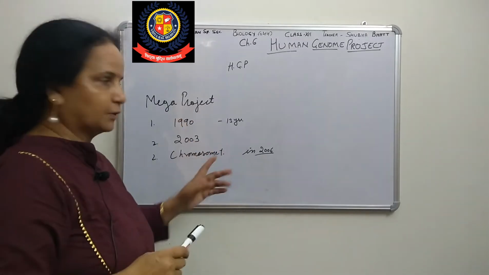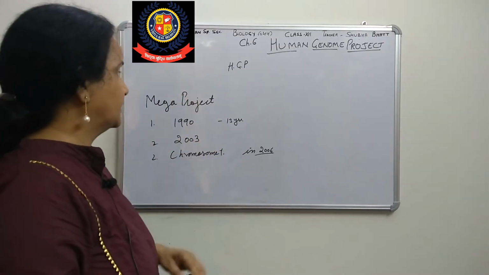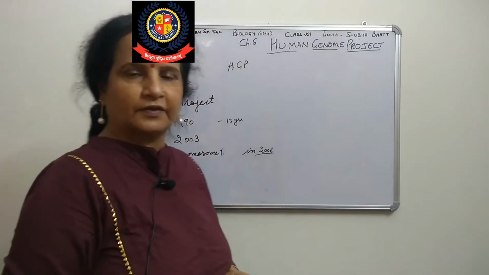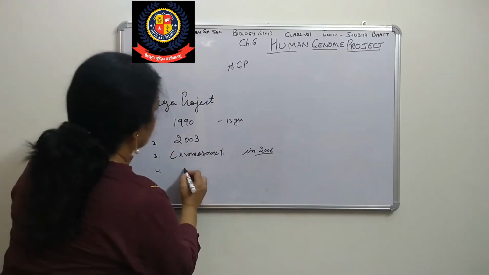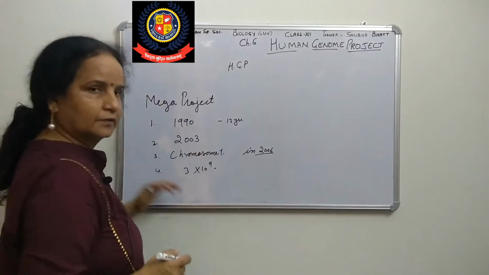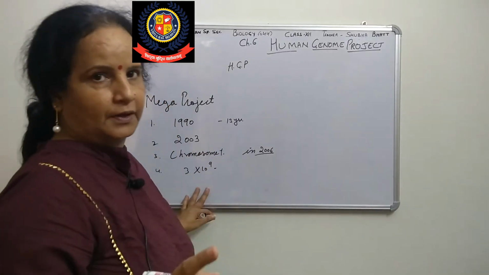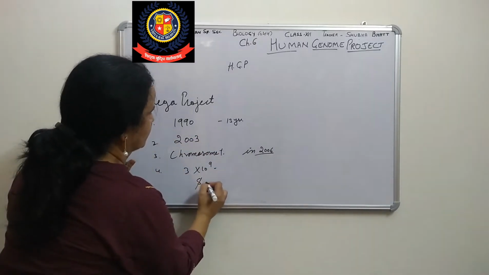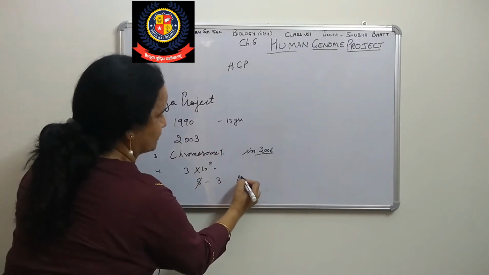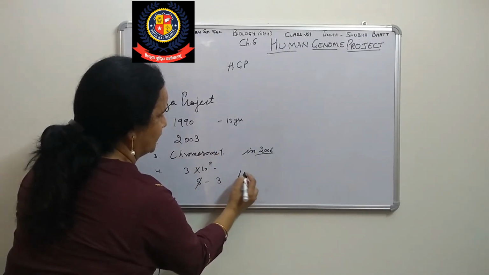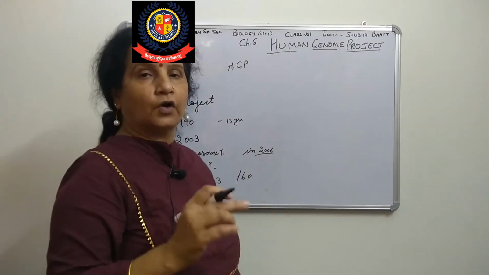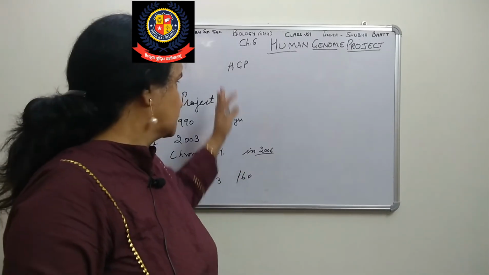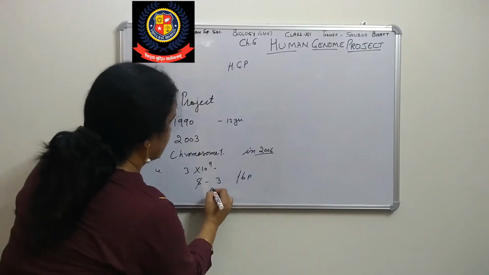One reason is that it is time consuming. The next reason is that in human haploid cells we have 3 into 10 raised to the power 9 base pairs. Sequencing one base pair costs about 3 US dollars, so the total cost of the whole human genome project would be 9 billion.